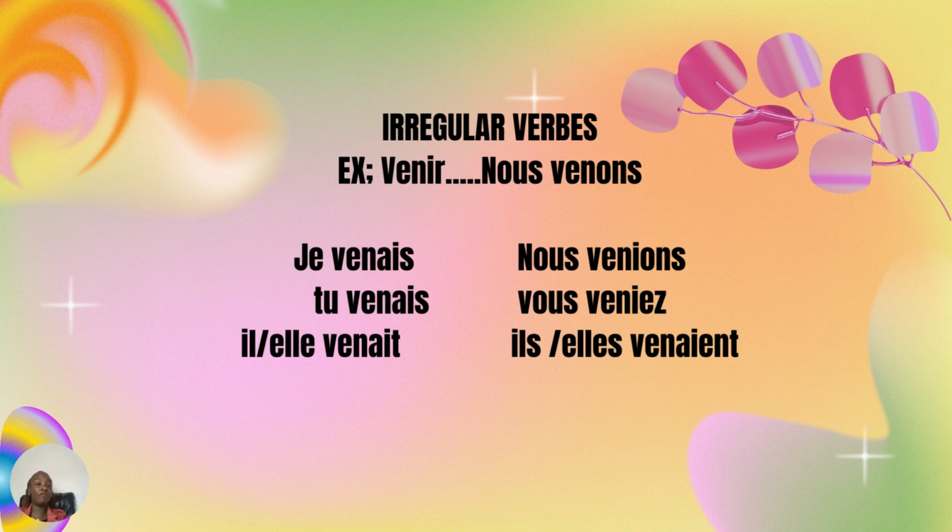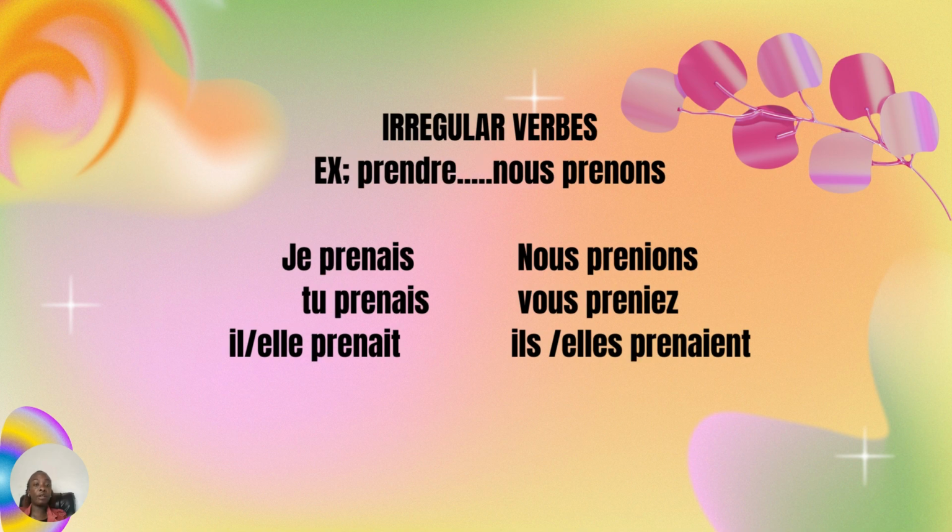An example, c'est le verbe venir. Oui, so we conjugated je viens, tu viens, il vient, elle vient, nous venons, vous venez, ils viennent. So to form this in l'imparfait, we're going to take the nous form, nous venons. Et puis, on va supprimer le ONS. We're going to remove the ONS and we're going to add les terminaisons de l'imparfait. So we have je venais, tu venais, il, elle venait, nous venions, vous veniez, ils, elles venaient. So that is venir à l'imparfait.